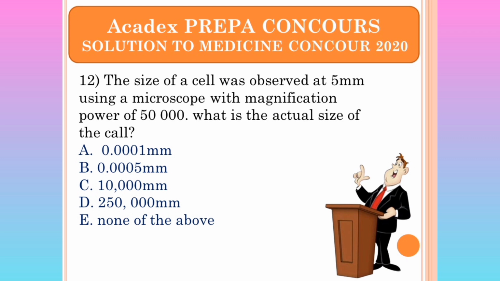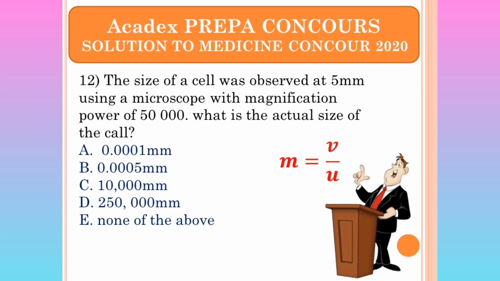The size of a cell was observed at 5 mm using a microscope with a magnification power of 50,000. What is the actual size of the cell? Of the cell, not call, of the cell. Let us calculate. We cannot just accept the answer without calculating. We know the formula. Magnification is given by V on U, where V is the size of the image and U is the size of the object. So magnification is the size of the image divided by the size of the object.